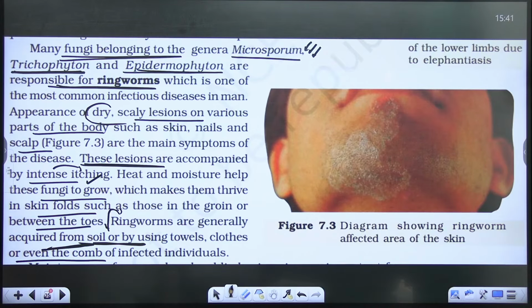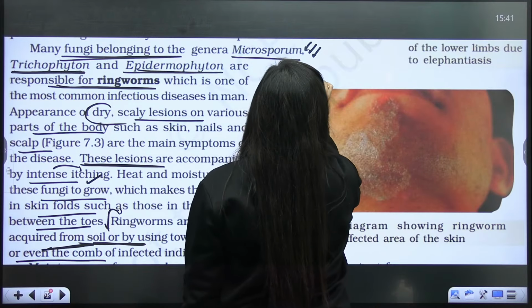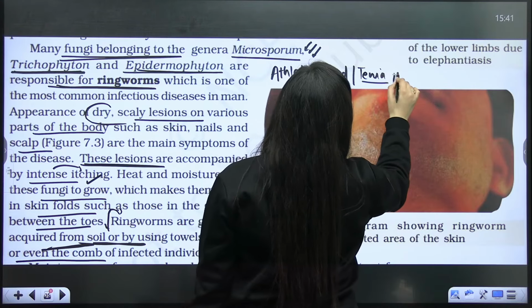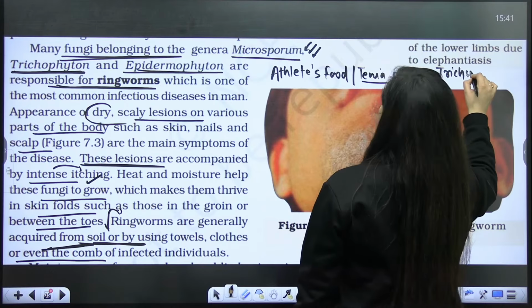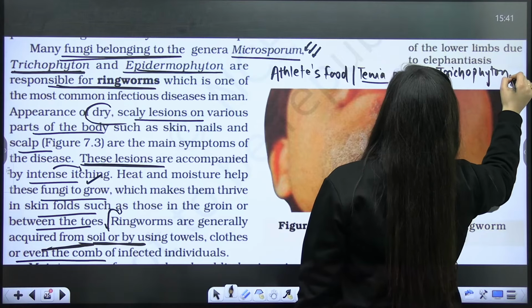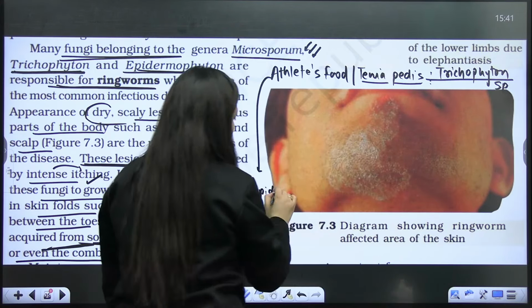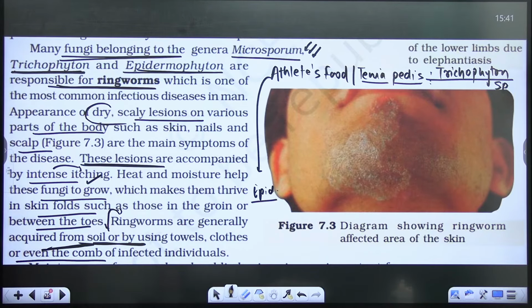Okay. So in the paper, once there was a question on athlete's foot. It is also known as tinea pedis. This is actually a fungus infection. It is mainly caused by Trichophyton species, but yes, some Epidermophyton species can also cause it. So this is what you have to remember here. Tinea pedis, Trichophyton species, but it can also be caused by Epidermophyton. Okay? Done?